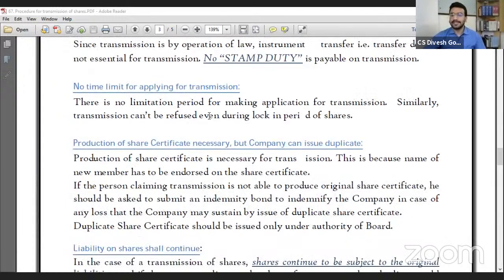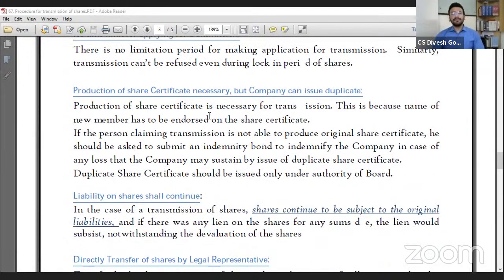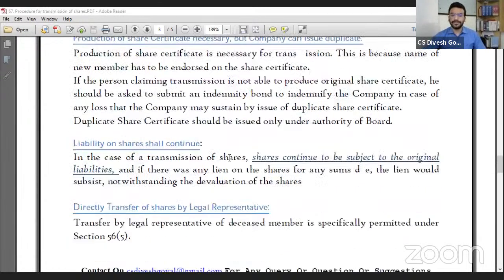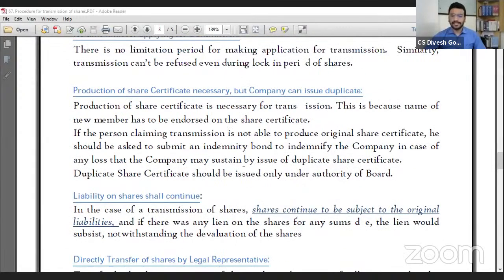Is production of the share certificate necessary for the company? It may happen many times that the survivor does not have the share certificate. In that case, they can make an application to the company with an indemnity bond, stating that in case the company faces any loss in future, they will pay for that loss. They can make the application for transmission of shares with such an indemnity bond. So this is the process of transmission of shares, which is mentioned under Section 56, sub-section 5 of the Companies Act 2013.